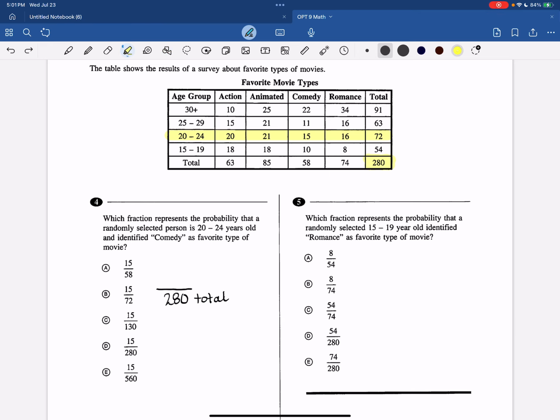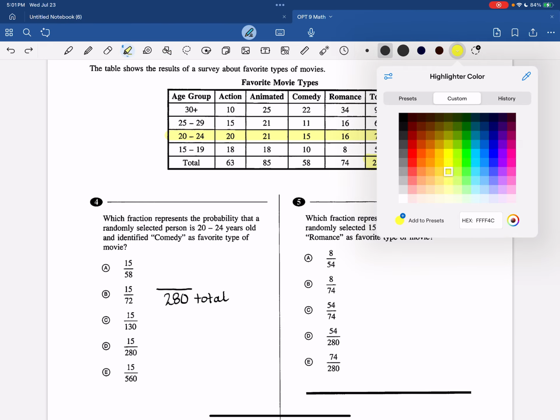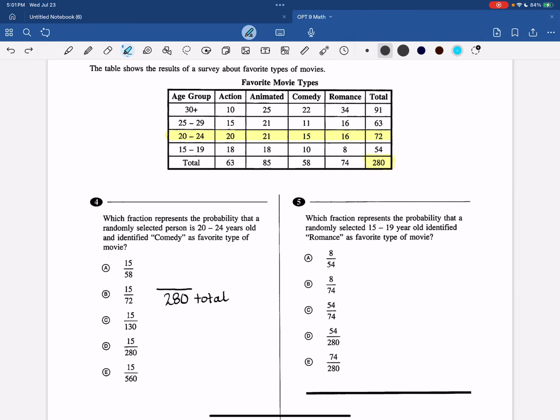Let me get a different color. The comedy cell is going to be right here. So I'm going to say 15 people fit that description. So 15 out of 280, and they chose not to reduce it. That is going to be your final answer.